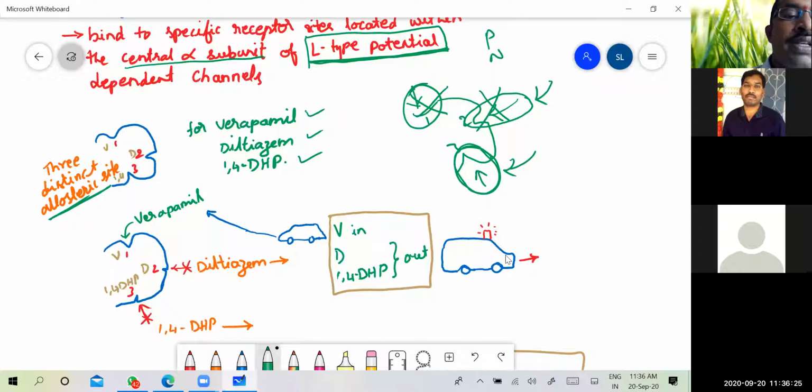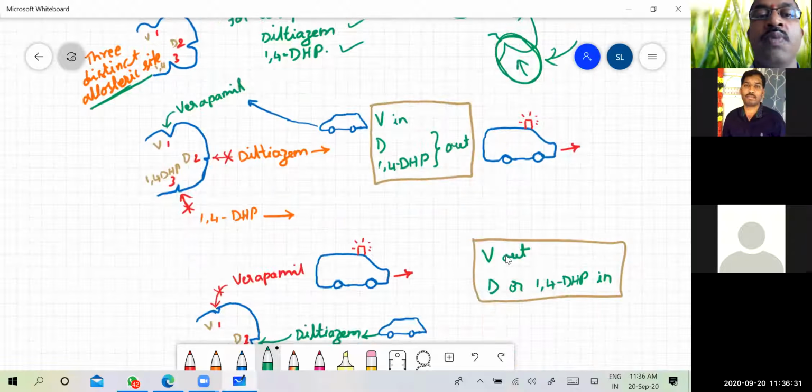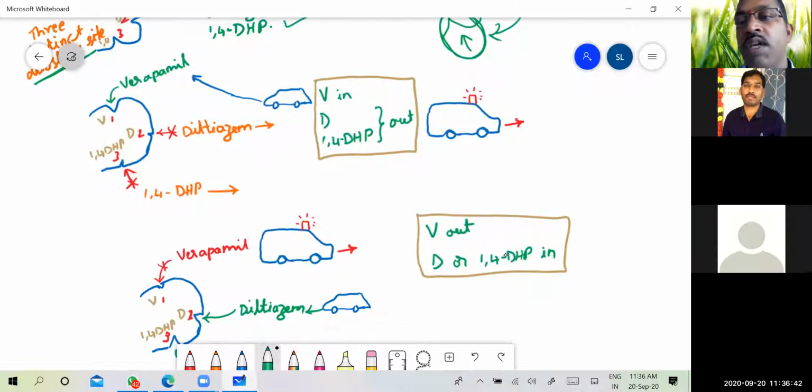So this is a hypothetical binding site that we have written for the different classes, that is the phenylalkylamines, PV, that is verapamil, BD, benzothiazepine, and diltiazem. See here, I have just drawn a hypothetical picture for easy understanding. When verapamil binds at its binding site, which we have written as 1, then the sites for the other two drugs, that is diltiazem and 1,4-dihydropyridines, are blocked.